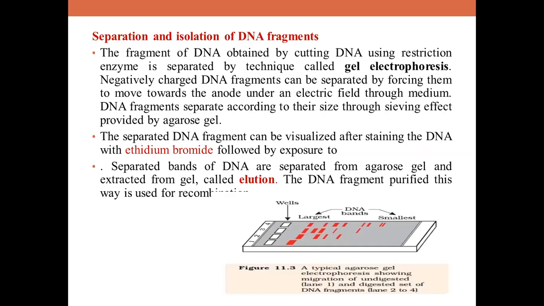The particular method is negatively charged DNA. We know it always has a negative charge because of the phosphate groups present in the backbone. And these negatively charged DNA fragments can be separated by forcing them to move towards the anode. You can see the diagrammatic representation of a typical electrophoretic unit in this figure.